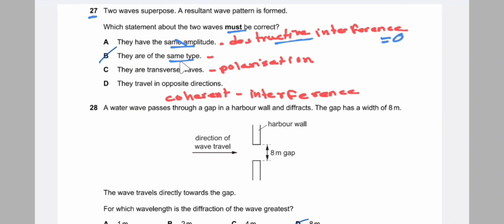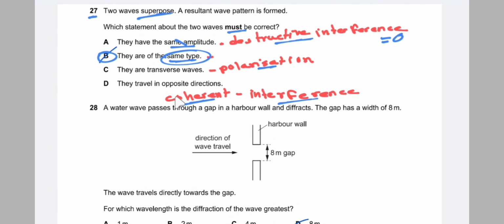Then they are of the same type. Yes, the waves being of the same type is needed for superposition. So this is the condition for superposition. Then the waves are transverse. This is needed for polarization. That means only transverse waves can be polarized and longitudinal waves cannot be polarized. And they travel in opposite directions. So this is wrong. Then coherent. So coherent is needed for interference.